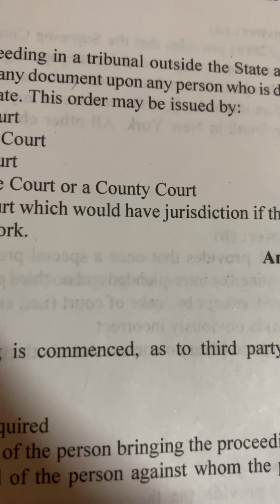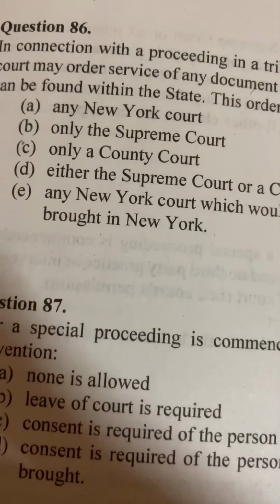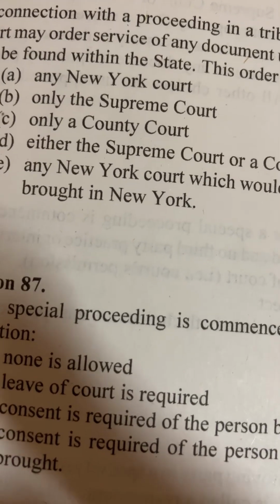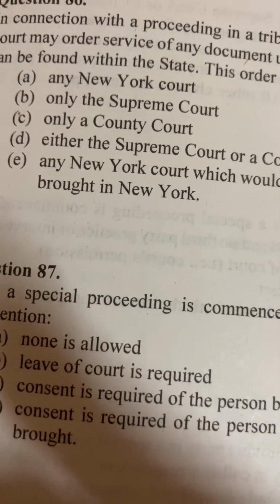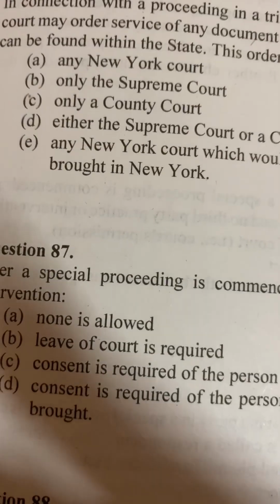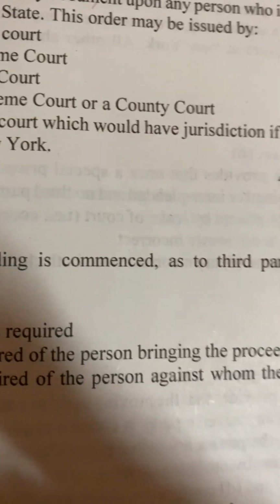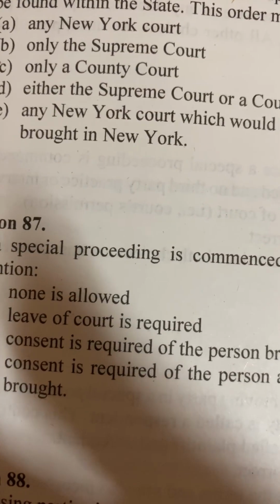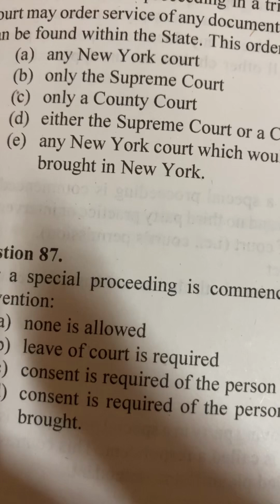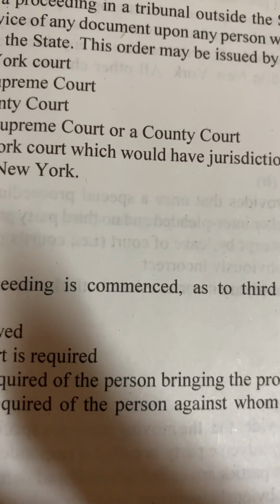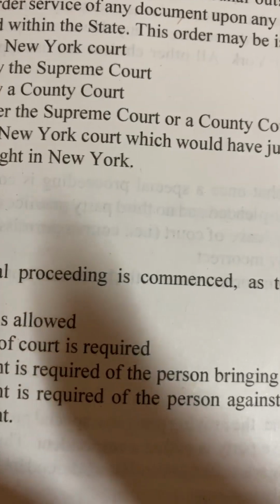This order may be issued by A, any New York court, B, only the Supreme Court, C, only a county court, D, either the Supreme Court or a county court, and E, any New York court which would have jurisdiction if the action was brought in New York. I thought it was E, but it wasn't. It was D, either the Supreme Court or a county court. Both of those are superior courts, by the way.